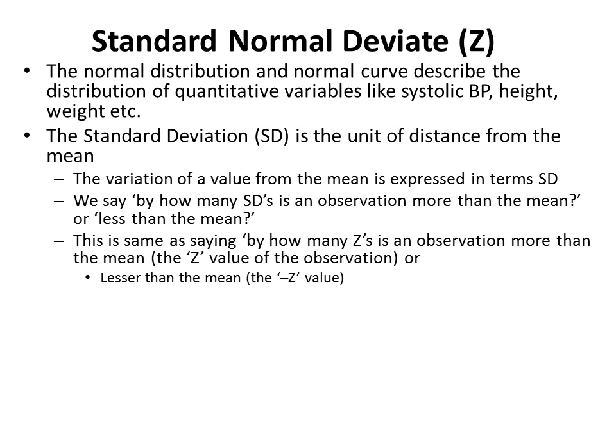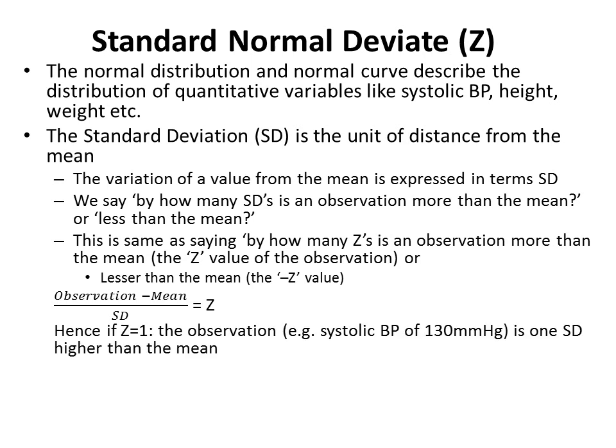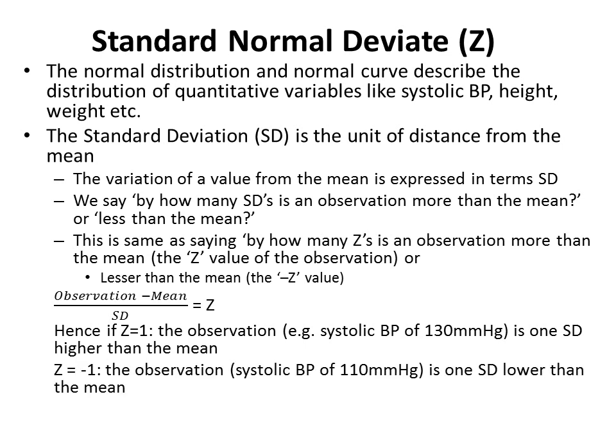The z value or the standard normal deviate is calculated as the one particular observation that you want to measure, minus mean, divided by standard deviation. So if z is equal to 1, that means that observation, for example a systolic BP of 130 mm of mercury, is one standard deviation higher than the mean. Similarly, if z is minus 1, then that particular observation, that is a systolic BP of 110 mm of mercury, is one standard deviation lower than the mean.